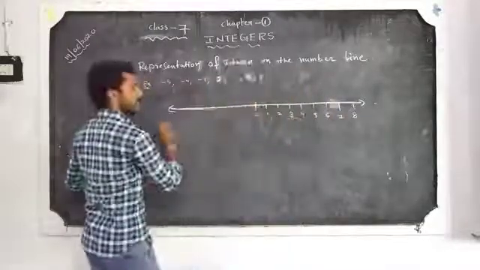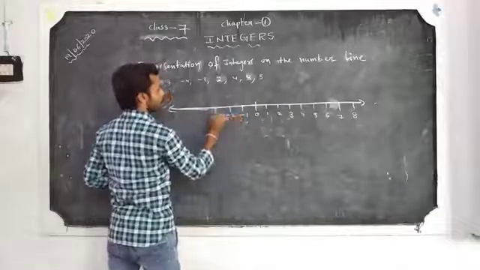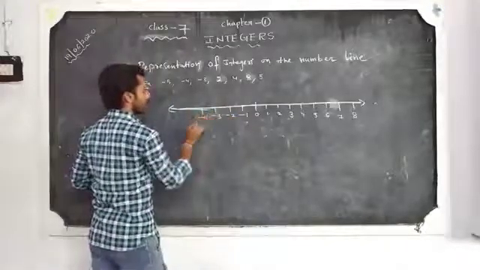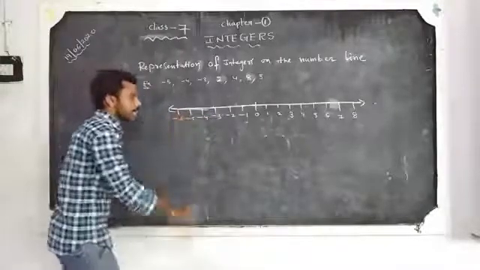And 0's left side is negative numbers: minus 1, minus 2, minus 3, minus 4, minus 5, and minus 6.